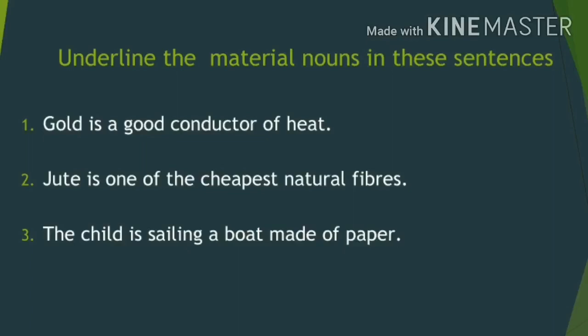Second sentence, jute is one of the cheapest natural fibers. Which is the cheapest one among all other natural fibers? It is jute. Jute is a fiber and it is a material. The correct answer is jute.